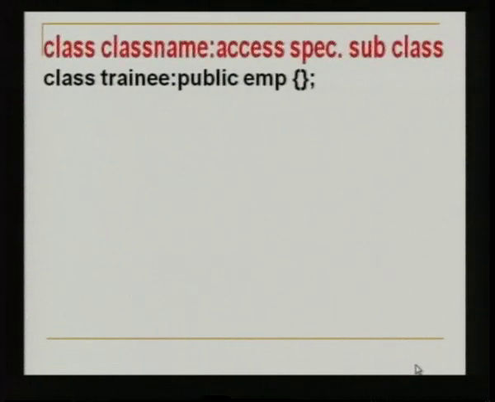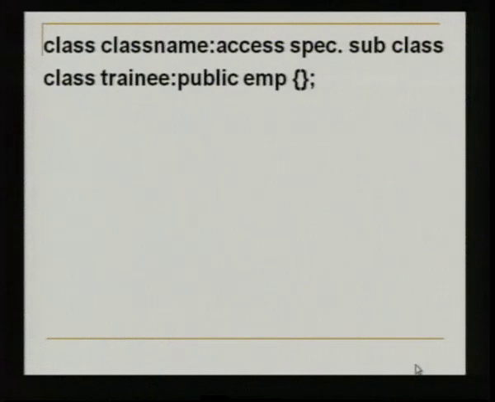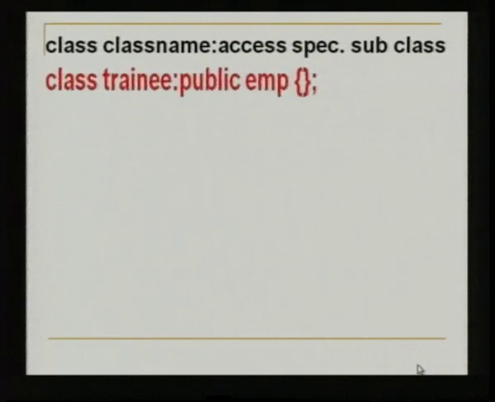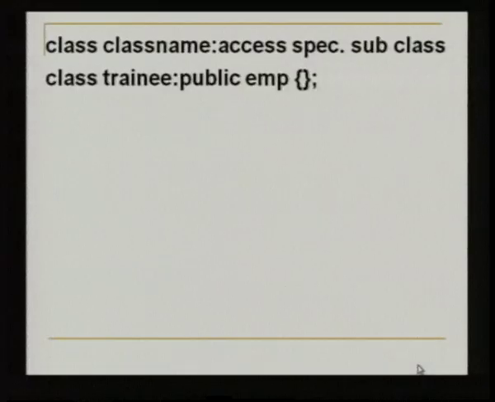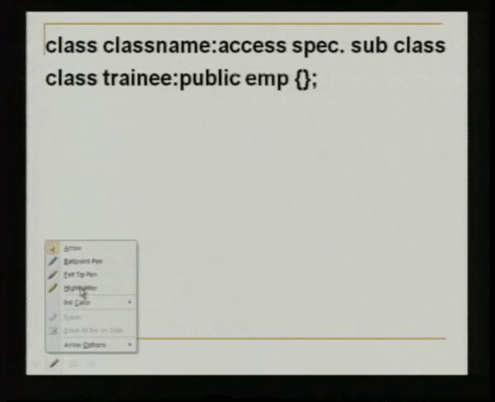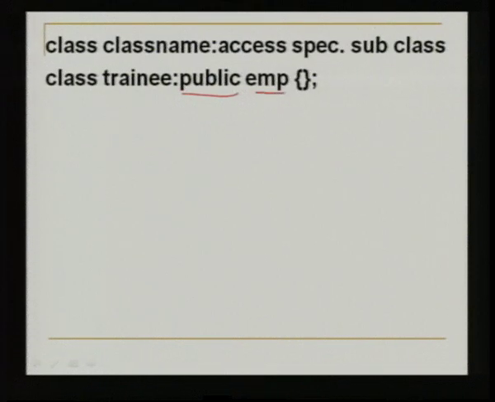This is the syntax: class keyword, class name, then a colon followed by the access specifier. You have to mention here whether it is public, protected or private, and then the superclass. An example: class keyword, trainee is the name of the subclass. You have the colon, the public keyword which is the access specifier, and the name of the superclass. The braces indicate whatever may be the content of the subclass.